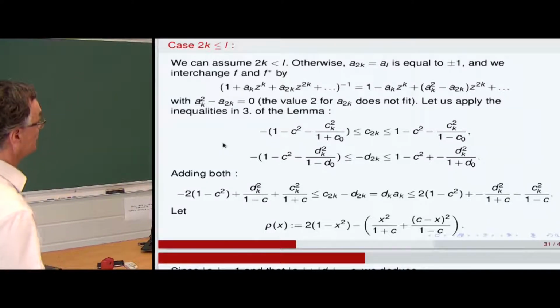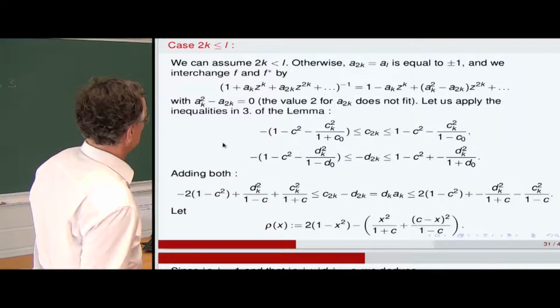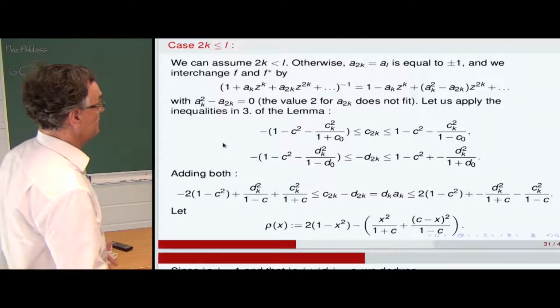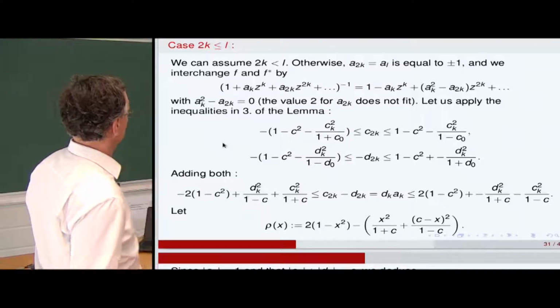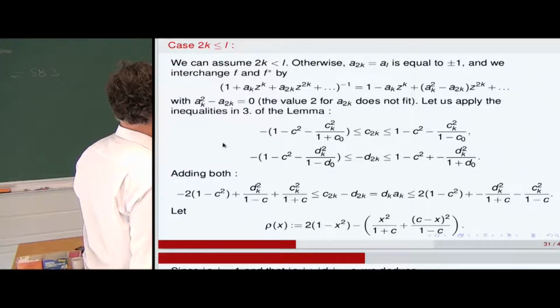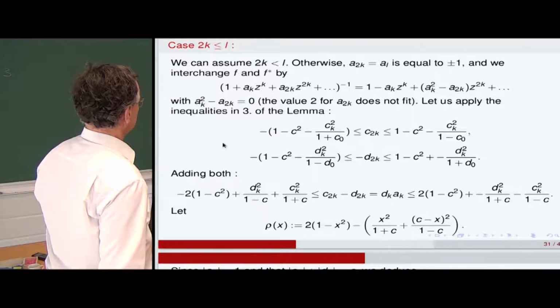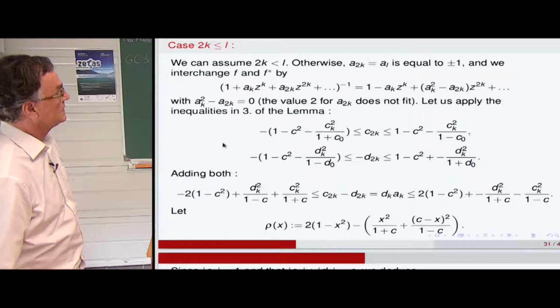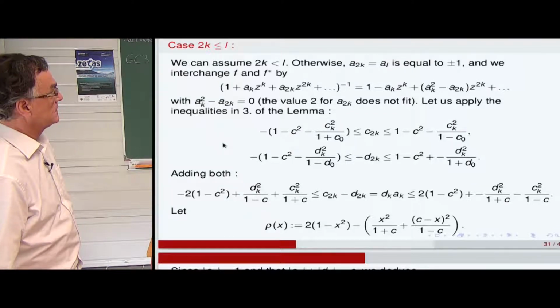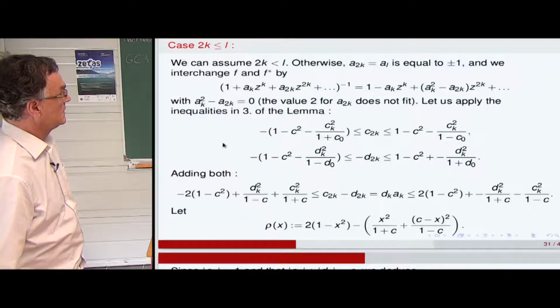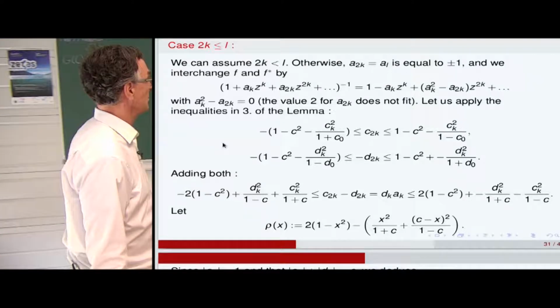Because if we have equality, if 2k is equal to L, this coefficient would be equal to plus or minus 1, and by interchanging f and f star, we will lead to...